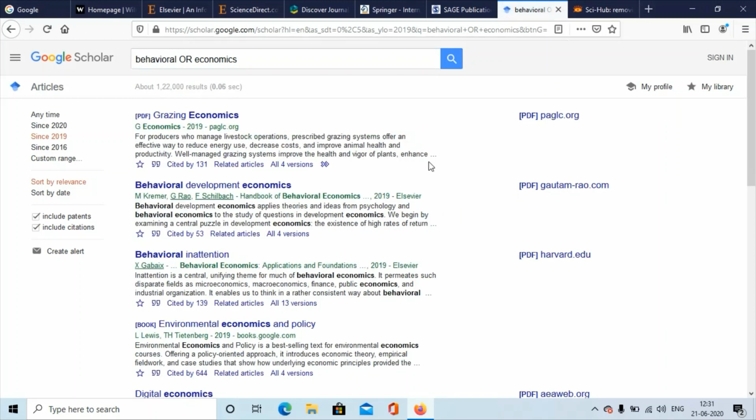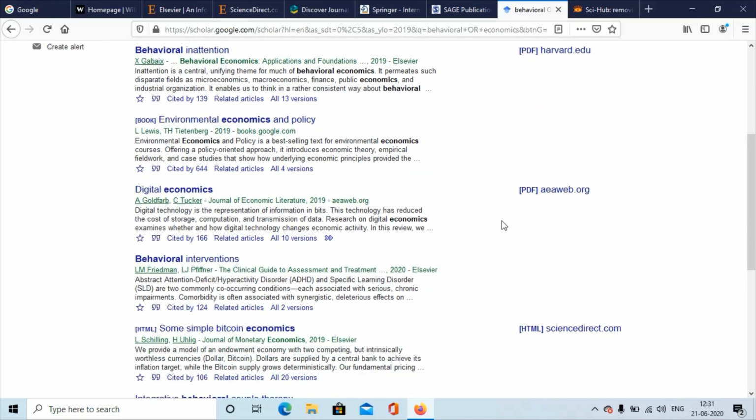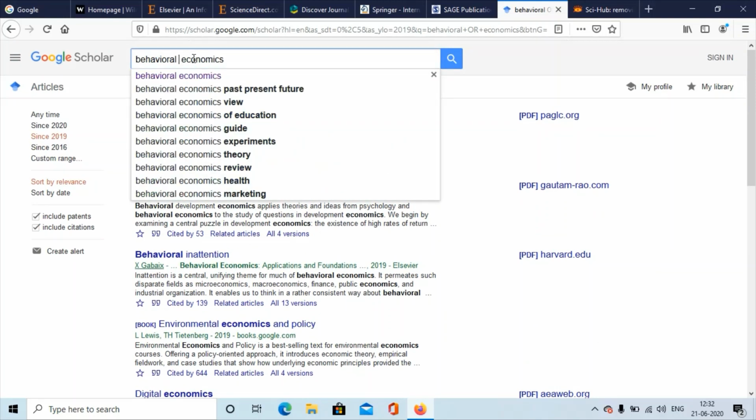If you see in this, the papers that will come will either have economics, will either have behavioral, or will have both. So you have papers from economics, behavioral, and both. Writing OR would give that. So it will actually produce a lot of results, because you've widened your search area. So there are a lot of ways you can write these.